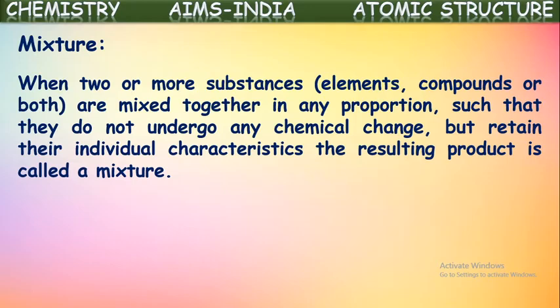But when you combine two or more substances in any proportion and they do not combine chemically and their properties are retained, the resulting product is called a mixture.